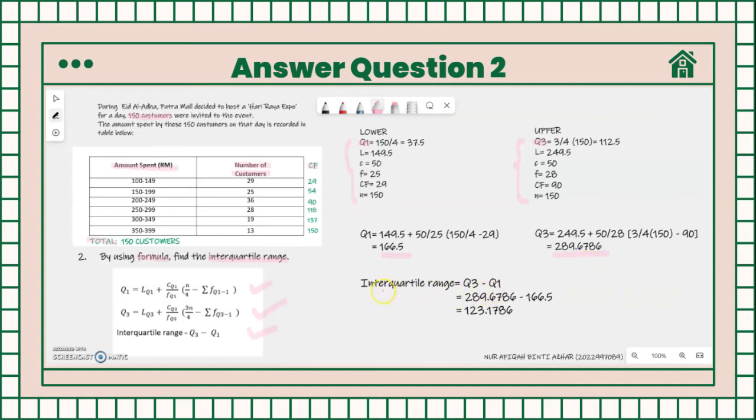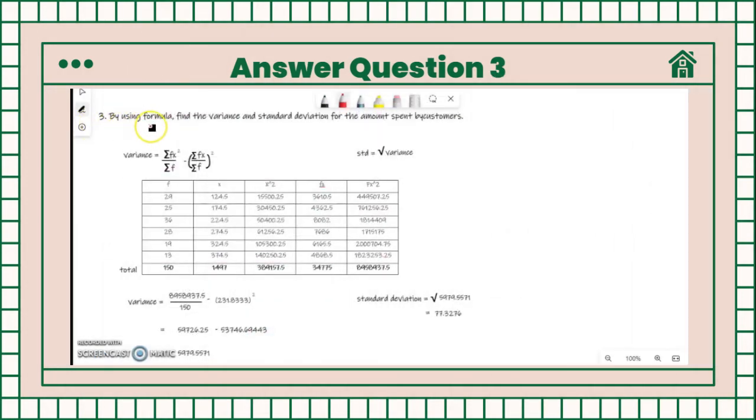So to find interquartile range, we subtract third quartile with first quartile. 289.6786 minus 166.5, and we will get 123.178.